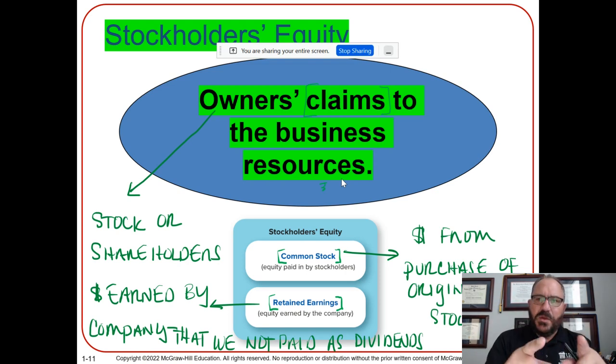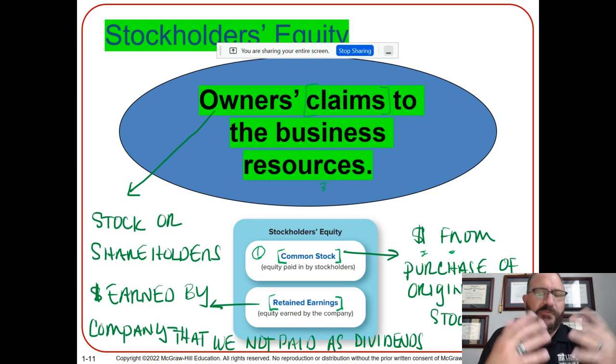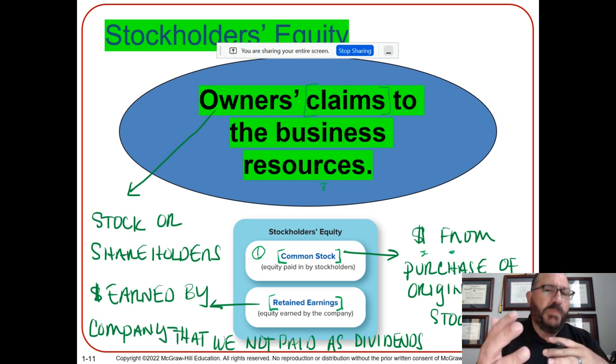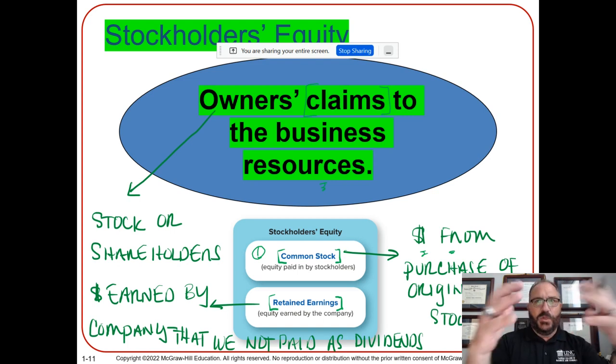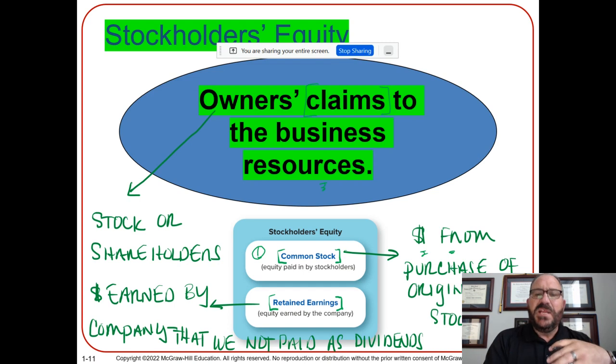Stockholders' equity has two components. The first is common stock, which is the money from the original purchase of stock. When a company goes public, like when Facebook went public a few years back, the money they collect from that is the money in common stock.